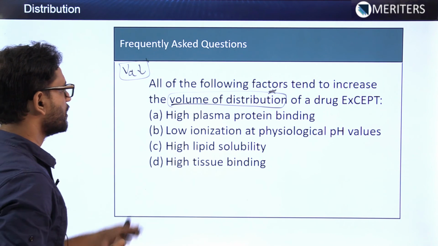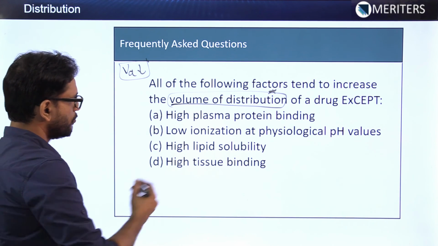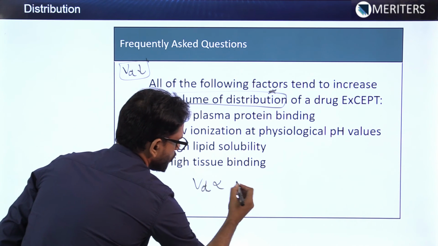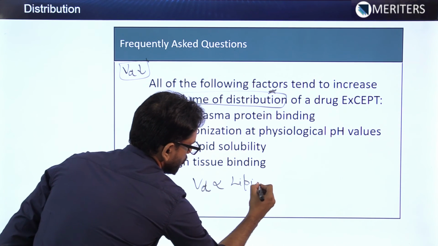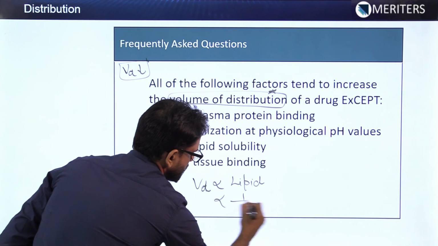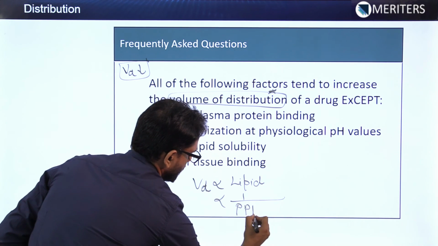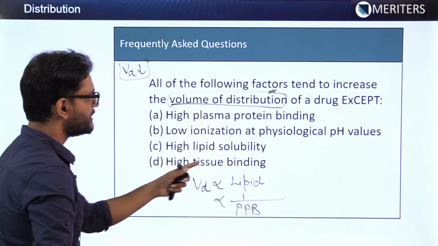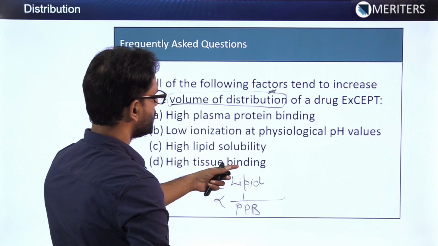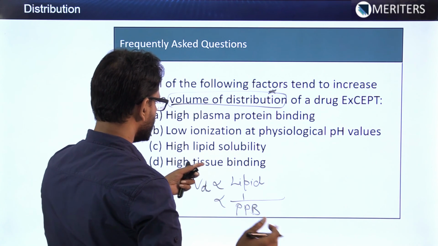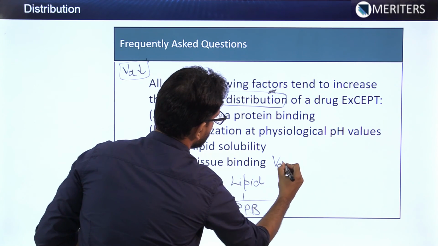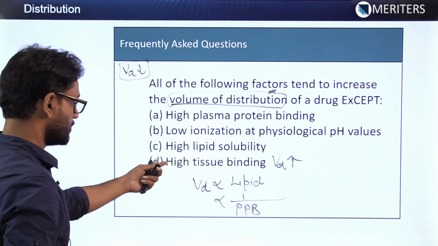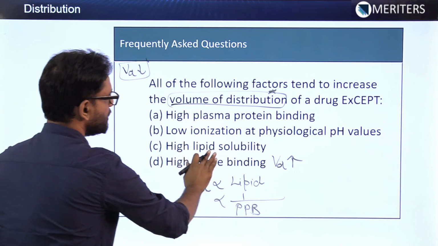So let's start with the D option. Or before that, I must tell you, VD is directly proportional to the lipid solubility and inversely proportional to plasma protein binding. Let's see if it is having high tissue binding. That means more drug will be going towards the tissue, so here VD will be higher. Then high lipid solubility.